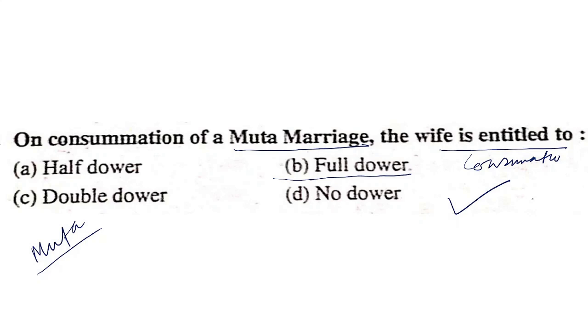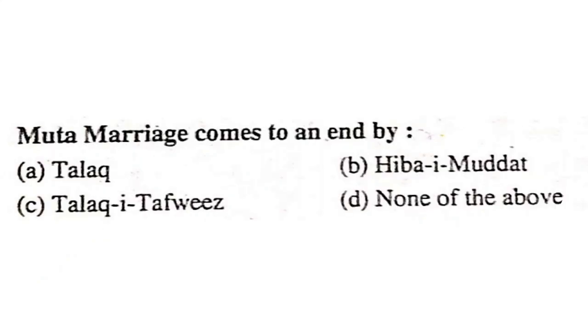And if the wife leaves the husband before the expiration of the period, then the husband is entitled to deduct the dower proportionate to the number of days left. As per this question, on consummation of a muta marriage, the wife is entitled to the full dower. Consummation has been done, so the answer is full dower.